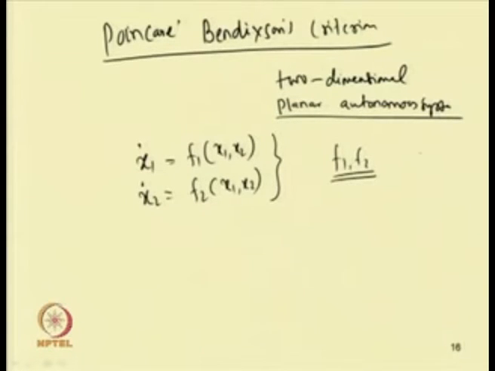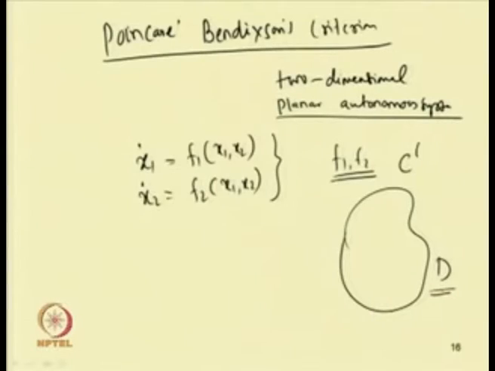So, they belong to C 1, and let us take a domain D, and in this domain we want to search whether a periodic response exists or not. If we apply the Bendixson criterion, we can write del x 1 dot by del x 1 plus del x 2 dot by del x 2.